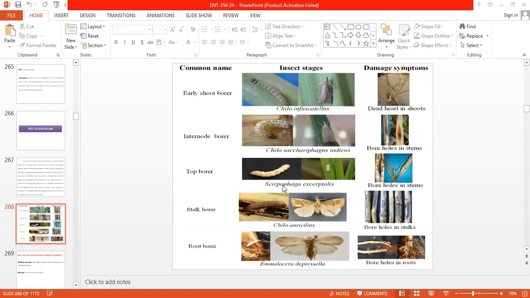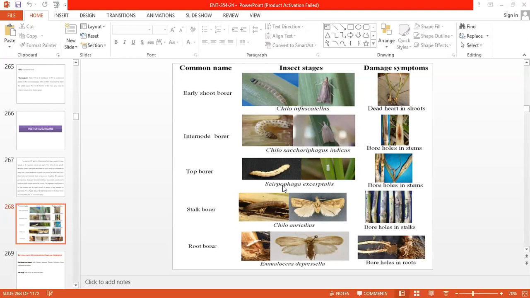Early borer किंवा early shoot borer. So infestation of that pest early in the season of the sugarcane planting, up to 8 weeks, means up to 2 months after the planting. Mainly infestation of that pest is noticed. And shoot borer, so they mainly cause their damage to the shoot portion of the sugarcane. That's why it is called a shoot borer, early shoot borer.